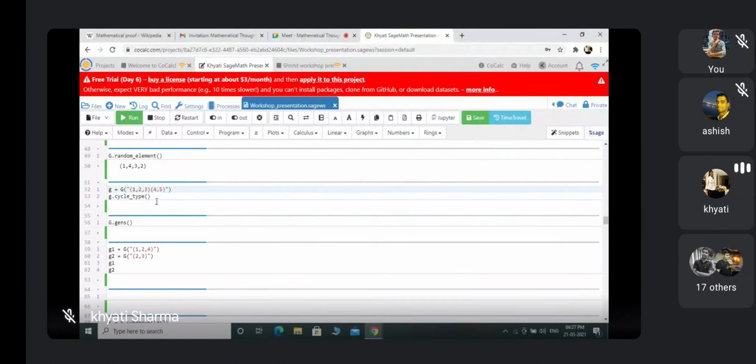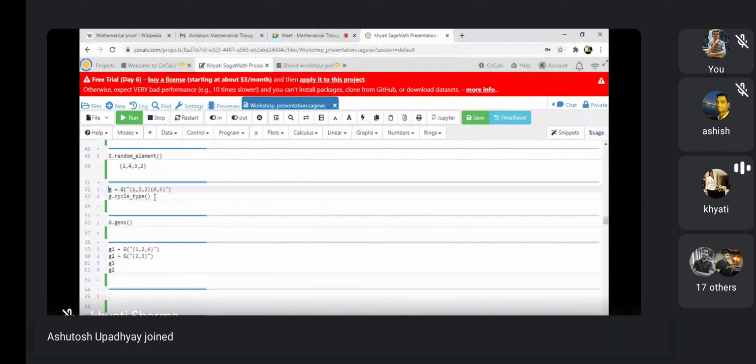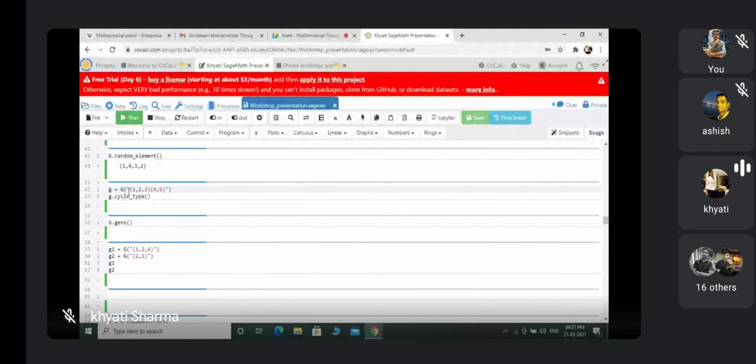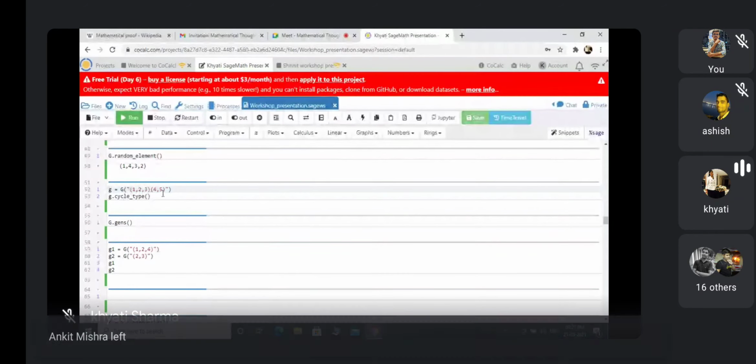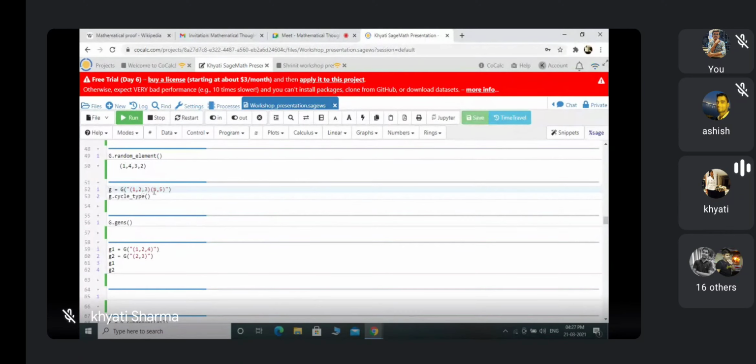Now in S5 or in any Sn, you have to define the element first. So with G equals G and this bracket and inverted commas, I have written some element. Previously I gave this command also, and then I found the order of the element. For any element, you write down that element and you can find the order by the command g dot order.